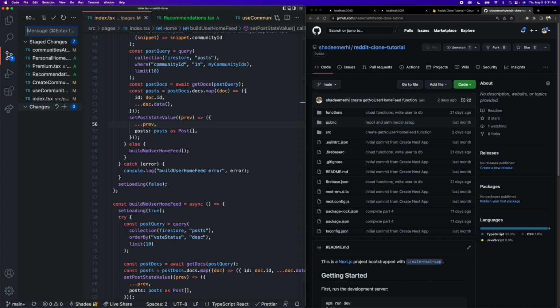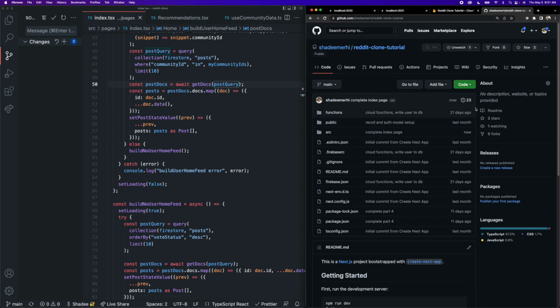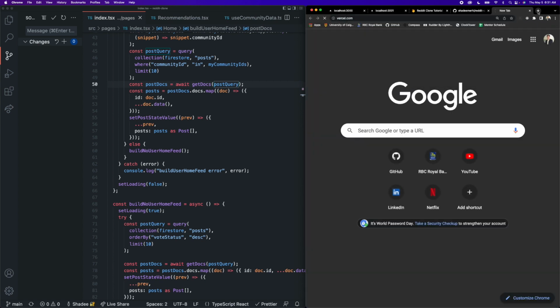Okay, so I'm just going to commit this, and I'm going to say complete index page. I will push this to GitHub. Perfect. Okay, so now all of my latest code should be on GitHub. Yeah, it's saying just right now it received that commit. So we should be good to go with the deployment. So this is what I'm going to do. I'm going to go to vercel.com.